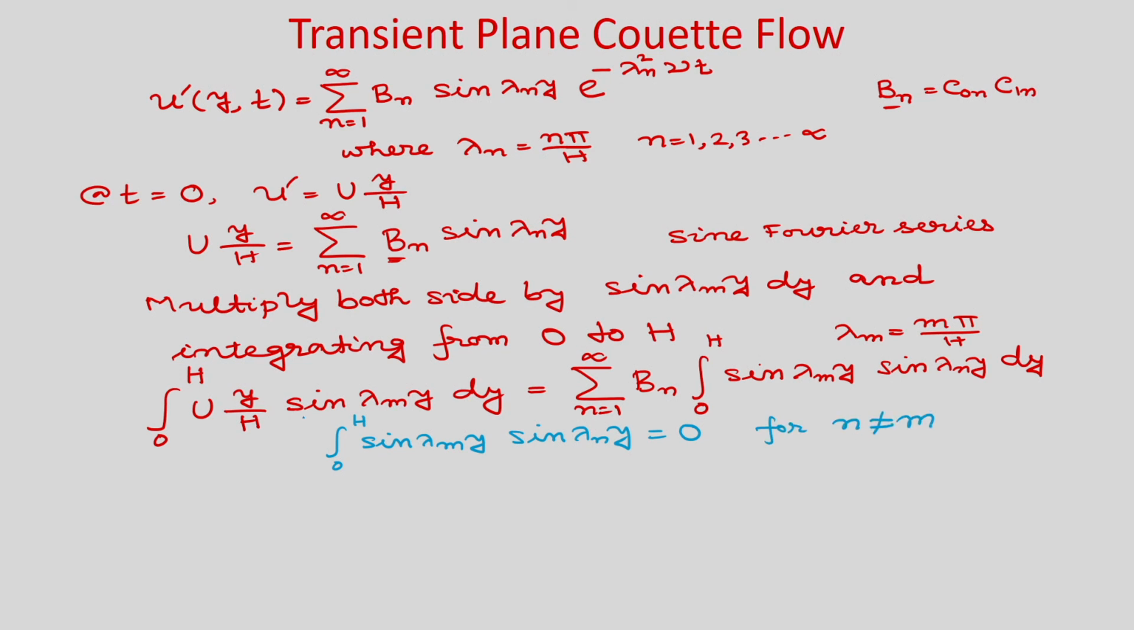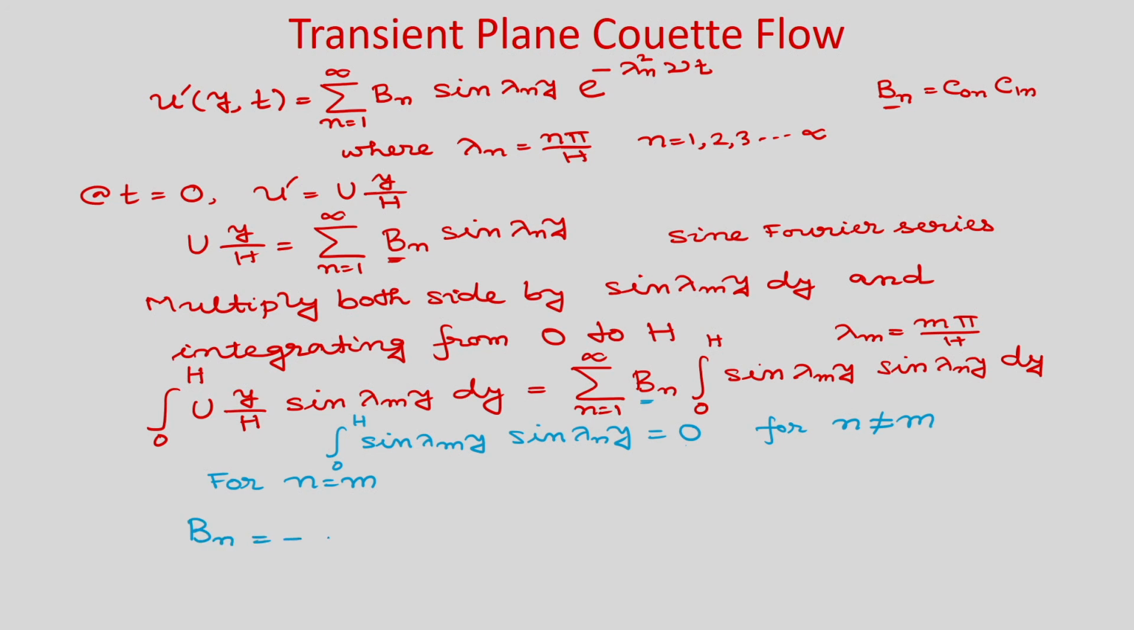So, for n is equal to m you will only get the solution. For n is equal to m, all other terms in the right hand side will become 0, invoking this orthogonal property. So, what you will get in the right hand side, and now you can find the b n. So, you can write b n.